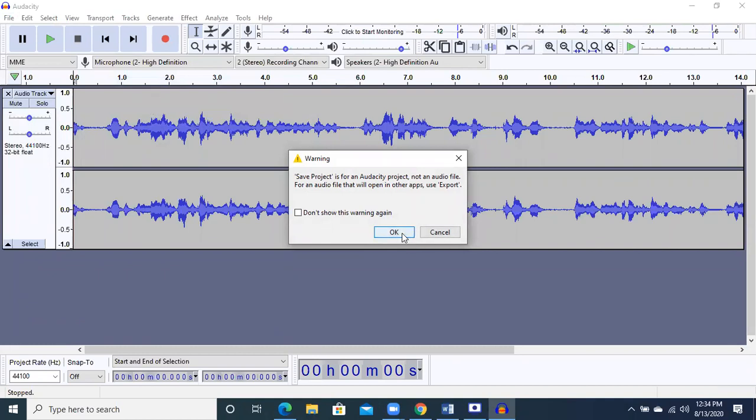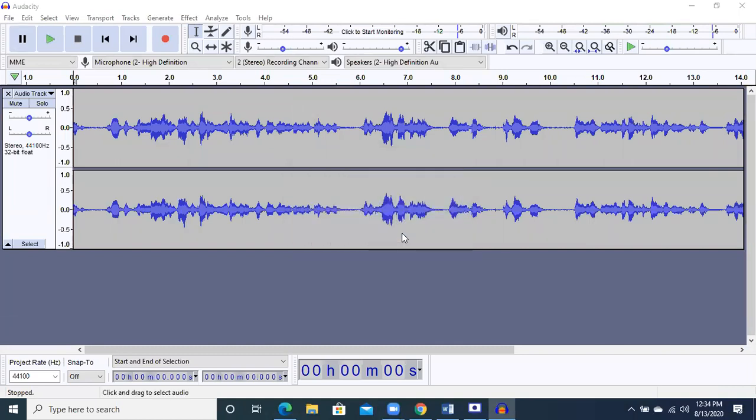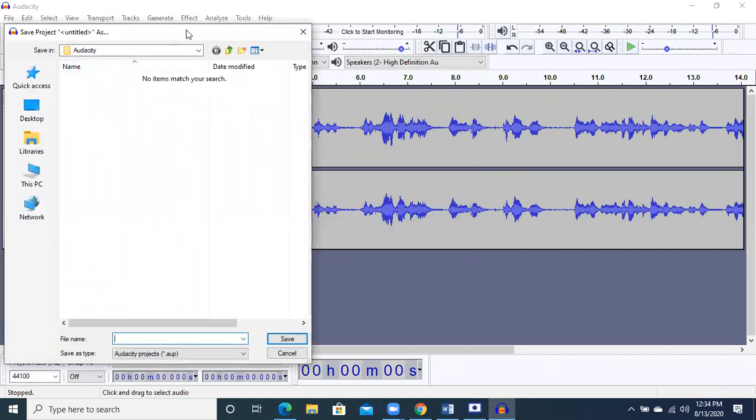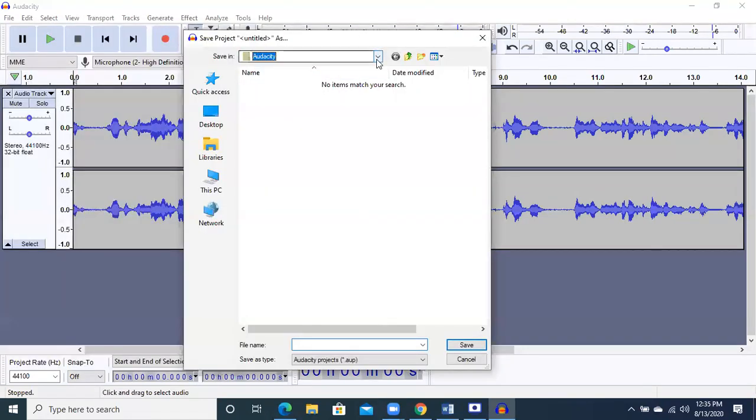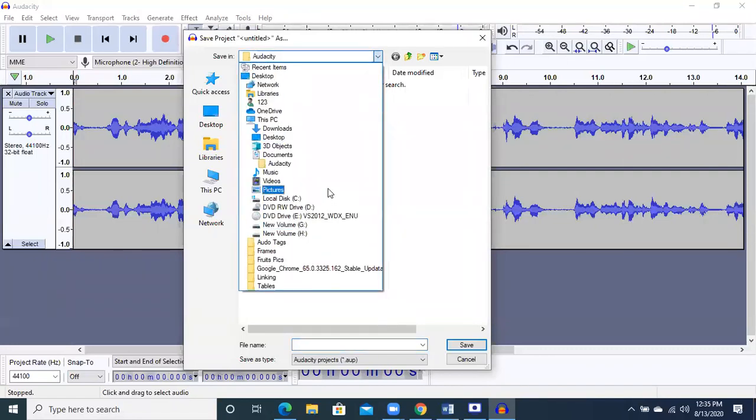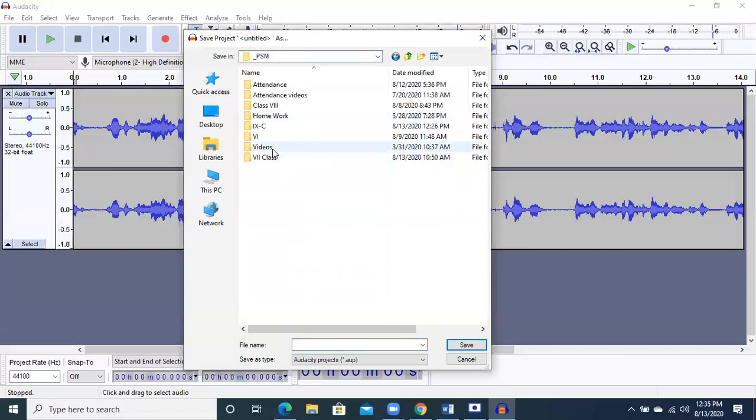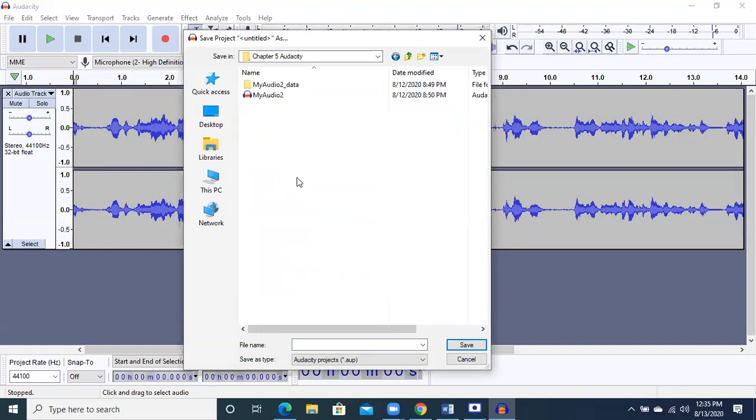When you click on it, it will say Audacity project. You are going to make an Audacity project, an Audacity file. This will be opened in the Audacity software only. Okay, click on it. Now keep in mind that right now we are going to save this file. Where am I going to save it? I am going to save it in my 8th class, which is P3 class, and in chapter number 5. Okay, I am writing here lesson 1 recording. ठीक है.